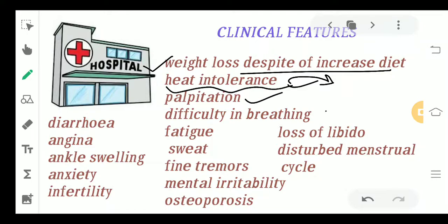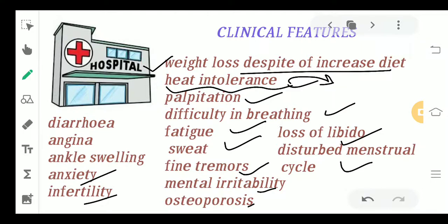Palpitation can be there, difficulty in breathing, fatigue, sweating, fine tremors, mental irritability, osteoporosis, loss of libido, disturbed menstrual cycle, infertility, anxiety, ankle swelling, angina and diarrhea. So there are a number of clinical features in hyperthyroidism. You can remember any 5-6 of them.